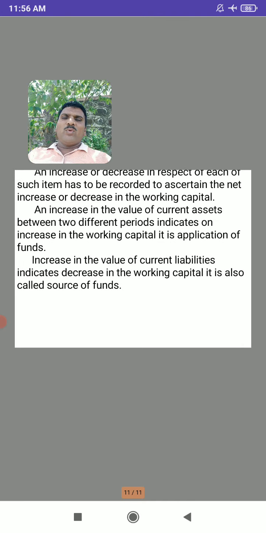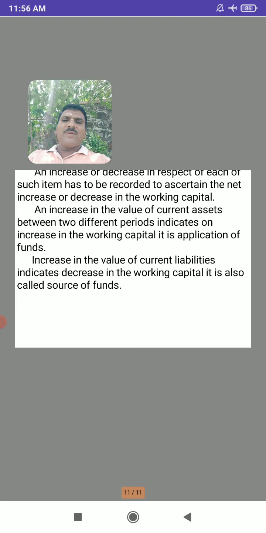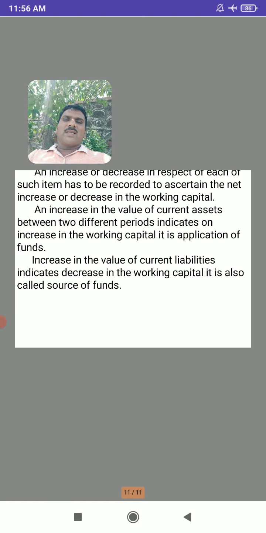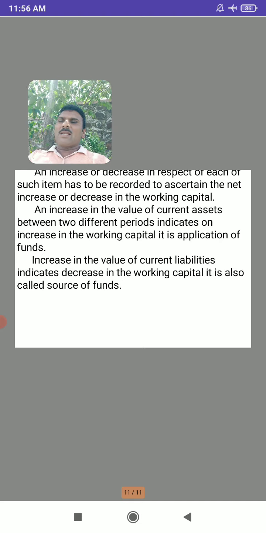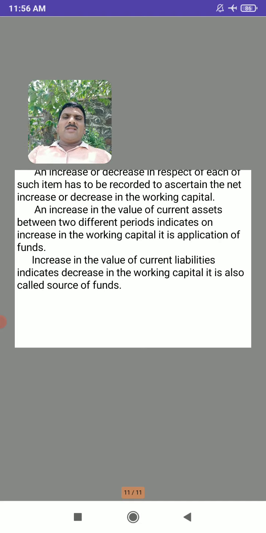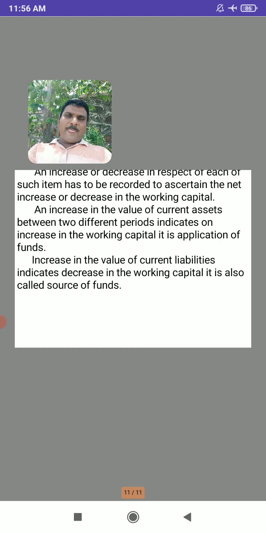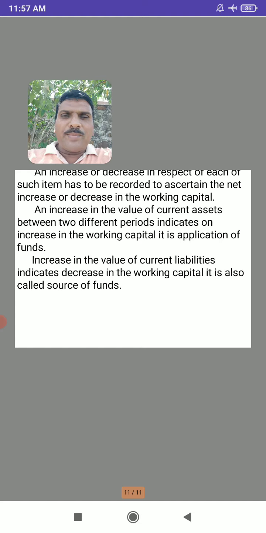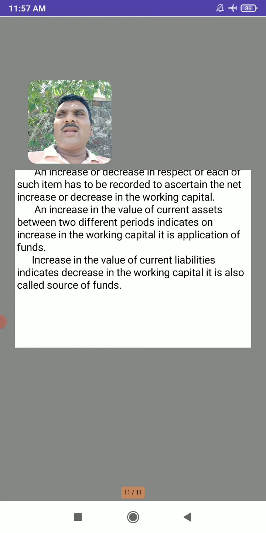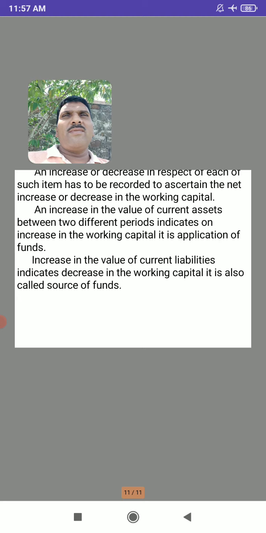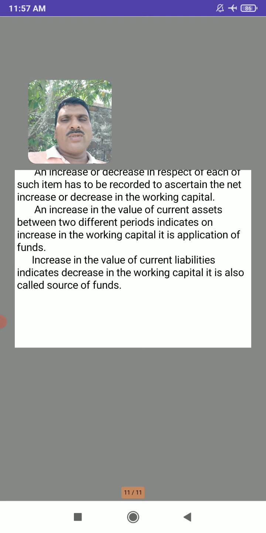And now we'll move to this: an increase or decrease in respect of each such item has to be recorded to ascertain the net increase or decrease in the working capital. So the first step is to prepare the statement of changes in working capital. While preparing it, we are comparing the two balance sheets for the two periods. If you take creditors, we'll see whether the past year's creditors increased or decreased this year. For every item we have to see whether it has increased or decreased.